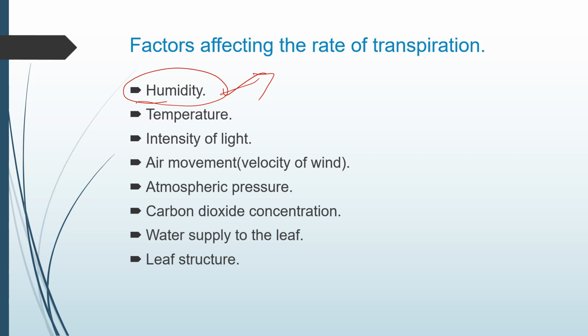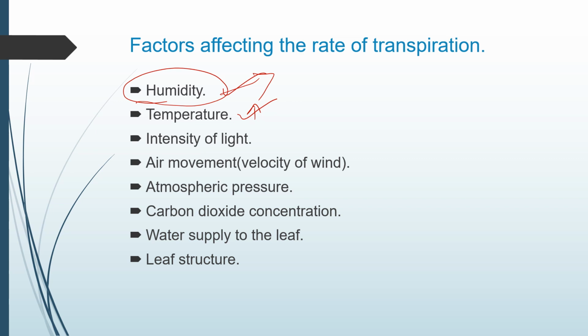Next comes the temperature. If the temperature is very high, the water loss from the aerial parts of the plant will be more, as it provides the latent heat for vaporization. The more the temperature, the more the rate of transpiration. The rise of temperature also increases the evaporation of water, while low temperature reduces the evaporation. This is a general idea you all know, right?